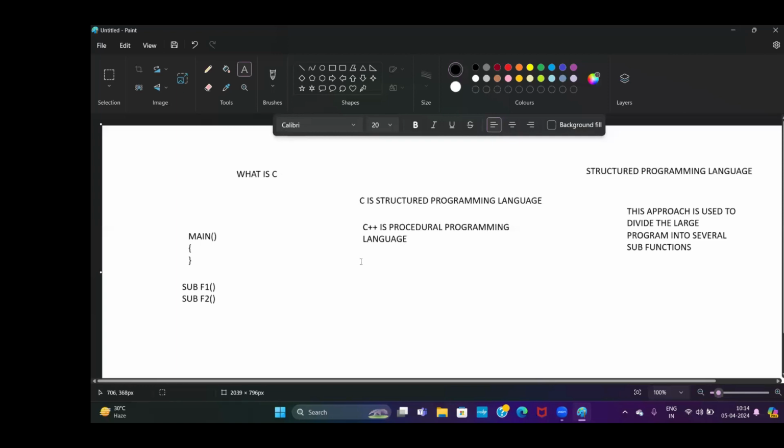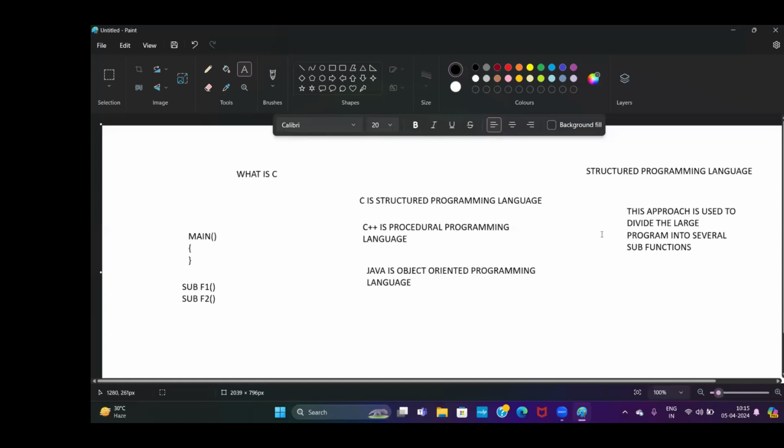What about Java? Java is an object-oriented programming language. How do you define it? Same definition: the object-oriented programming approach is used to divide a large program into several objects.